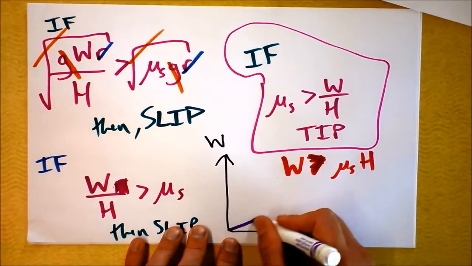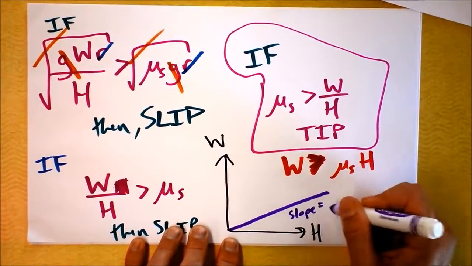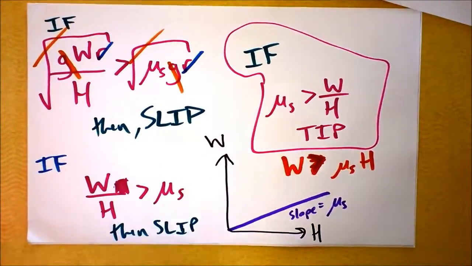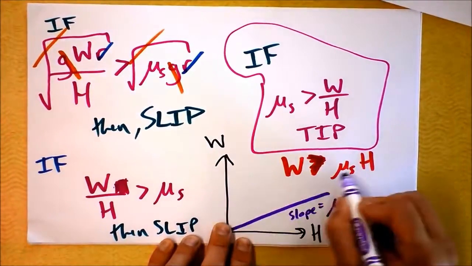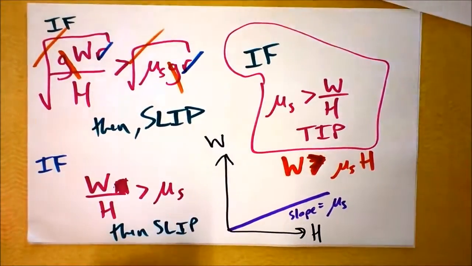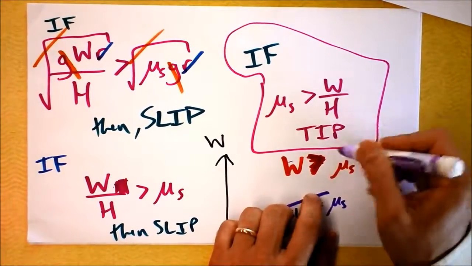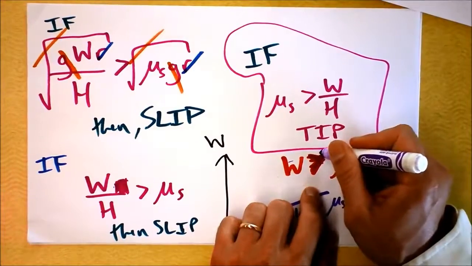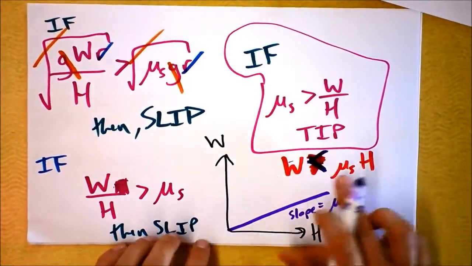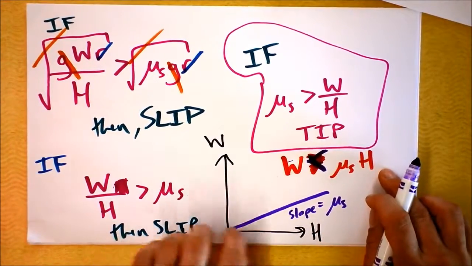I'm going to draw you a line, and I'm going to tell you that its slope equals mu sub s. I don't care if it's 1 or a half. Everywhere up here, W is greater than that stuff, and I said if W was greater than that stuff, wait a second, I just got myself confused. Oh shoot, I switched this around. This should say W is less than, there we go. If W is less than mu sub s times H, then we've got tipping.